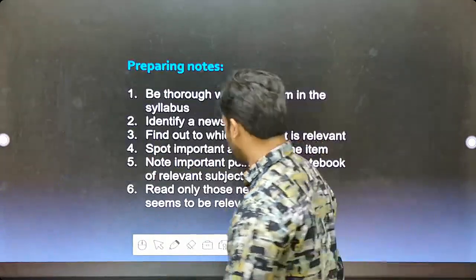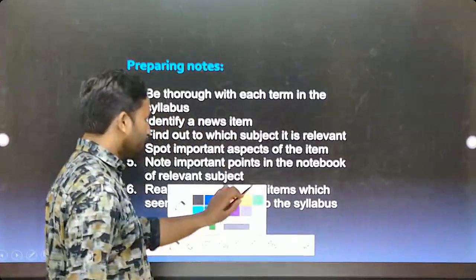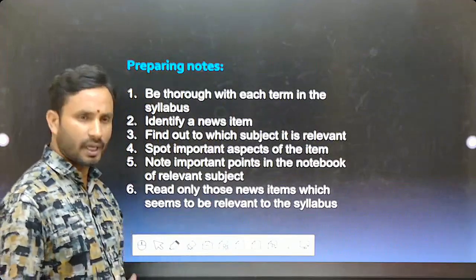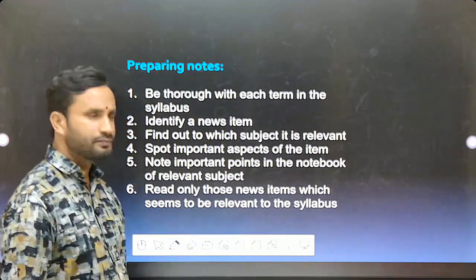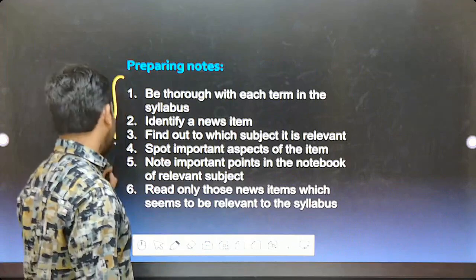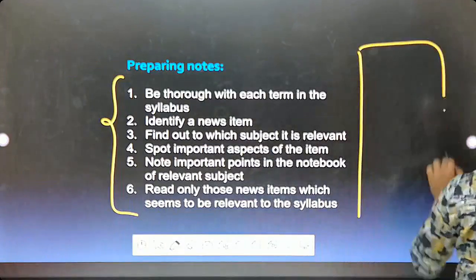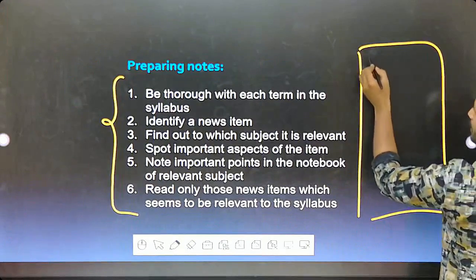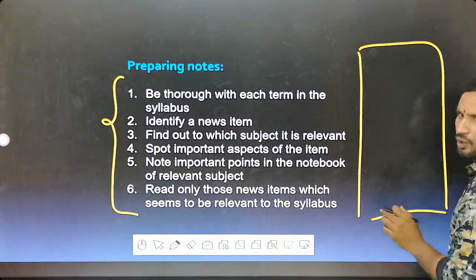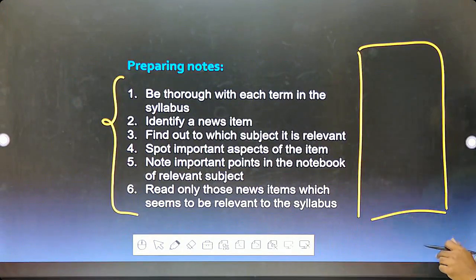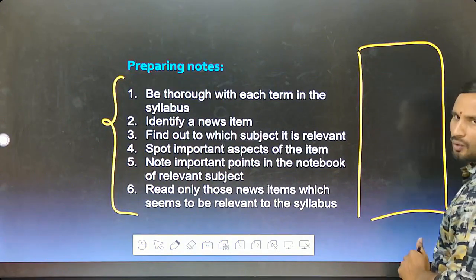So, preparing notes. Whenever you go through The Hindu newspaper or any kind of newspaper, note making is the need of the hour. You have to keep one book every day, with date-wise news. It is better to write it and make short notes out of it. Prepare your own notes.